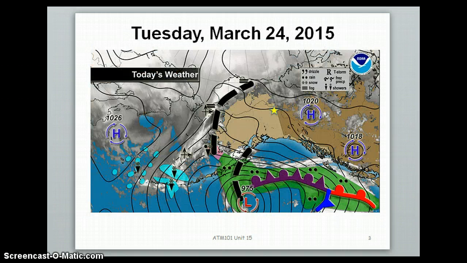Now, looking at the weather maps for the days recorded from March 22nd through March 30th, we can see why the temperatures were the way they were for that particular day. And on March 24th, we can see by the weather map that a strong pressure system was giving Eagle clear skies for that day with a high temperature of 43 degrees.